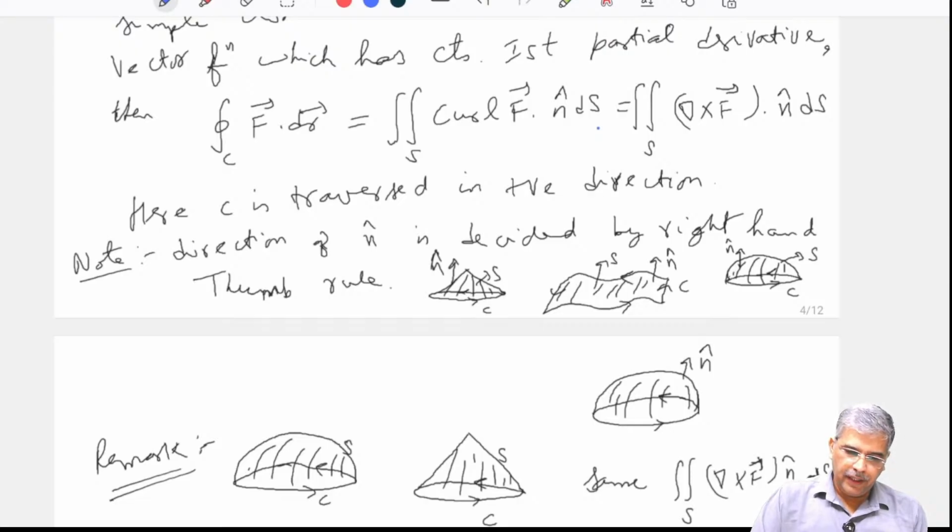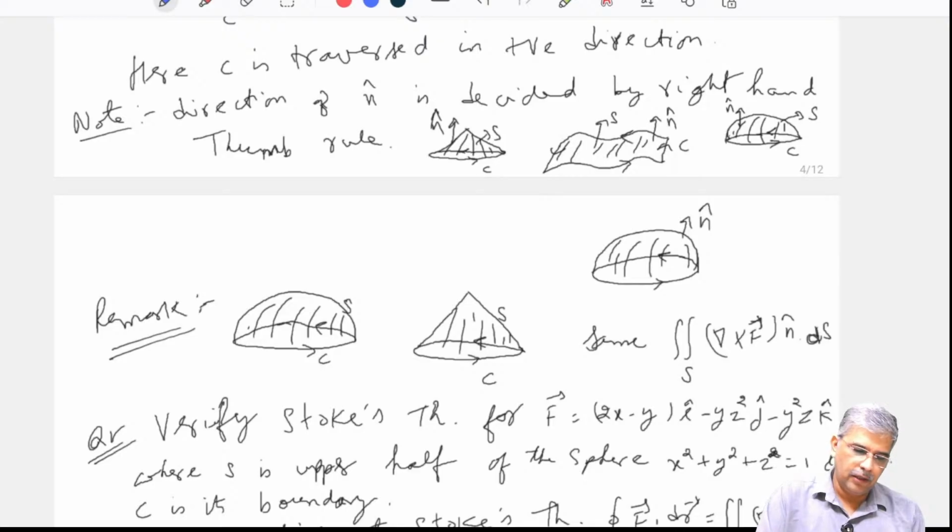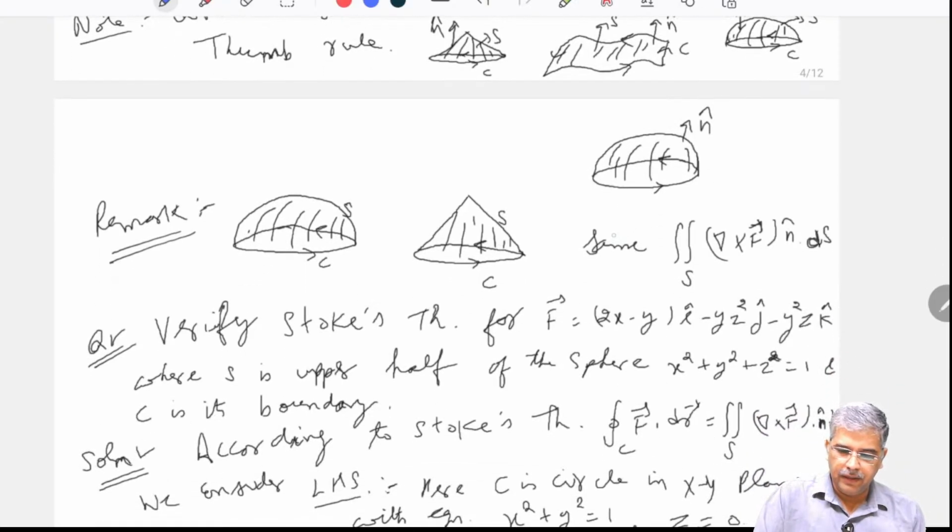Now one more thing which I want to tell you is that I have written it out here in the form of a remark. What I have written here is the same.